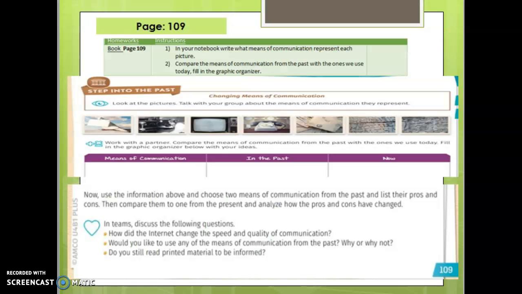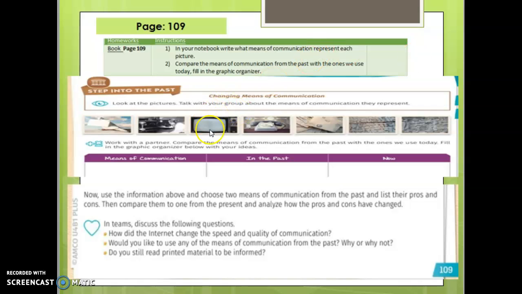On page 109, we got these two exercises. In your notebook, write what means of communication represents each picture. Compare the means of communication from the past with the ones that we use today. Fill in the graphic organizer.